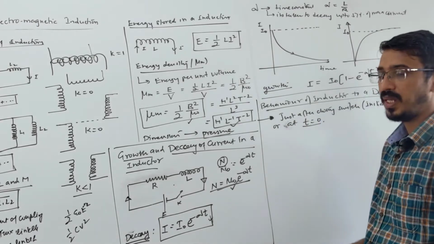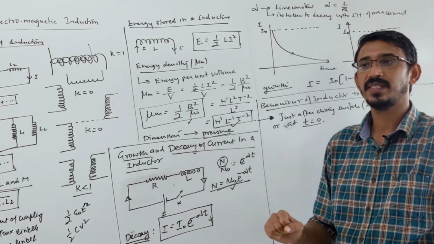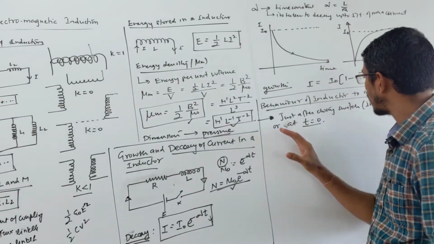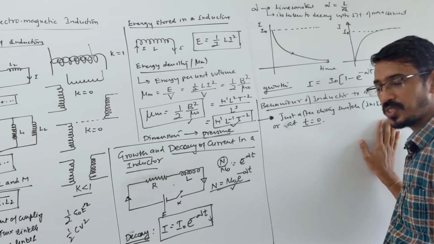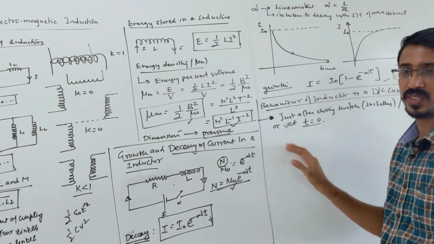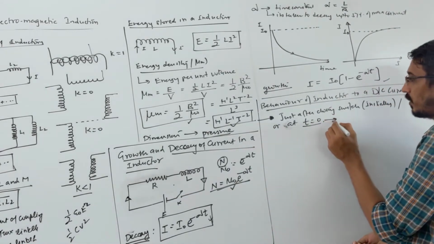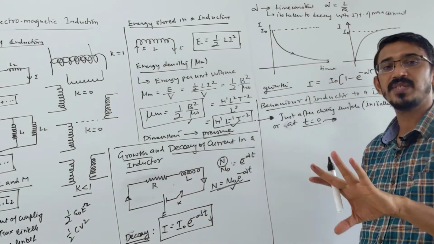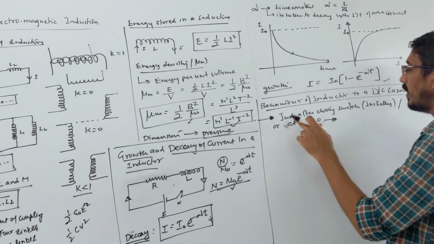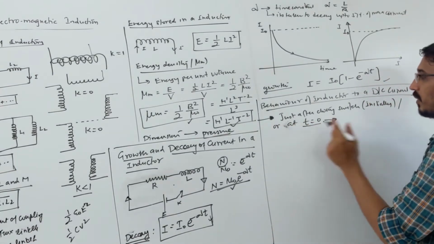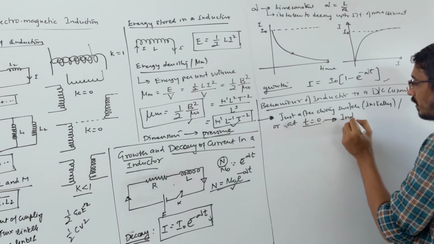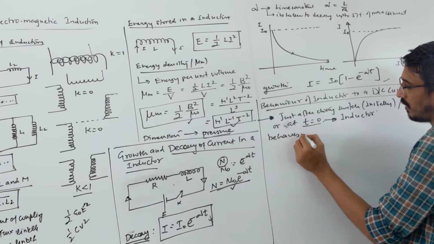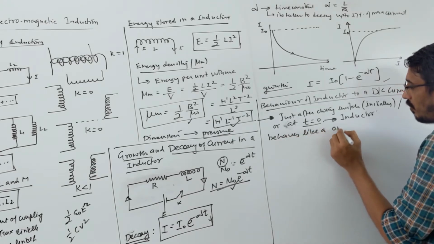Look here, if they ask that some circuit is given to you and we just close the switch, what's the current flowing through the circuit? Just after closing the switch, or what is called the initial current, or at time t = 0, what is the current? At this situation, just after closing the switch, how does the inductor behave? It behaves like an open circuit.